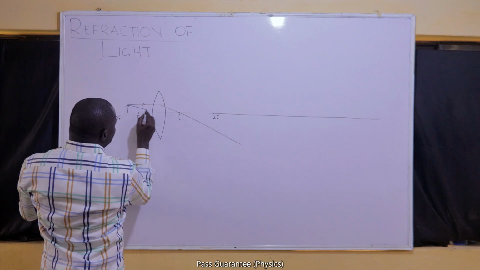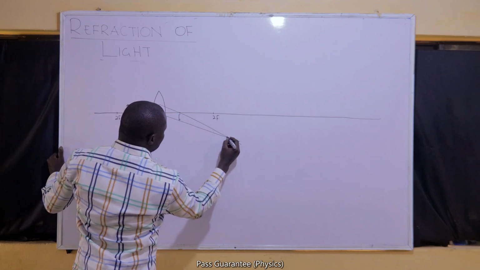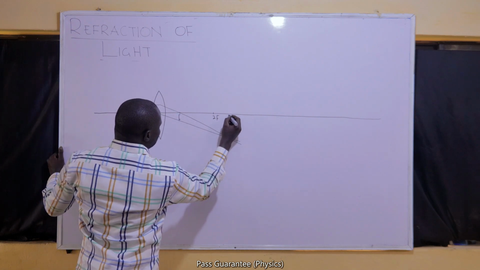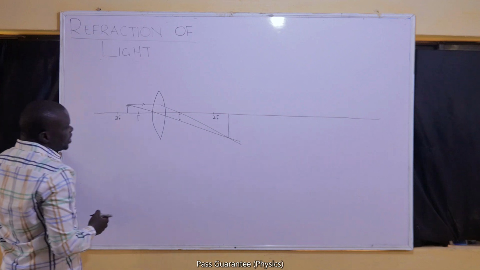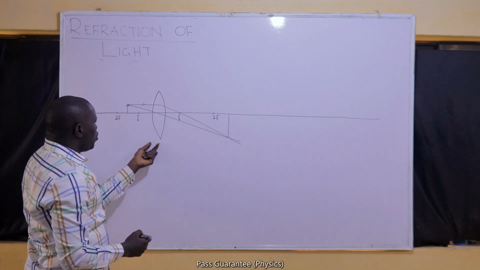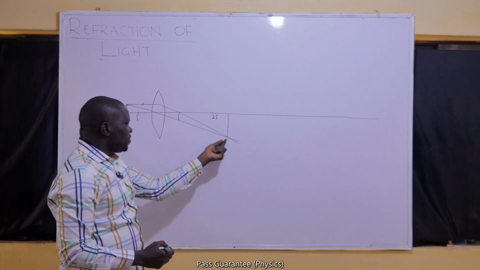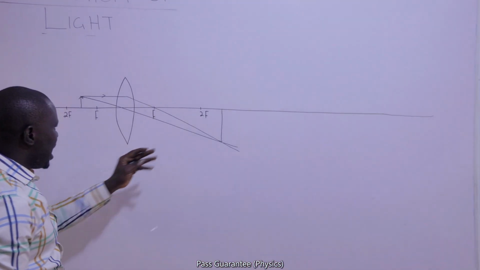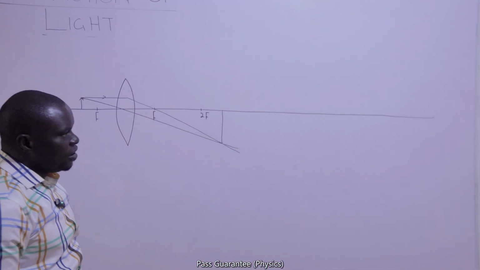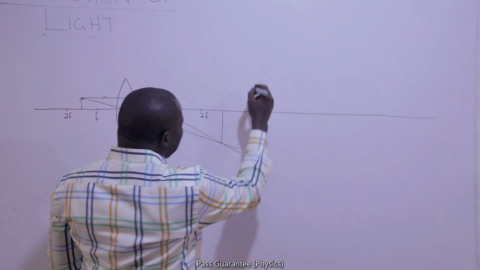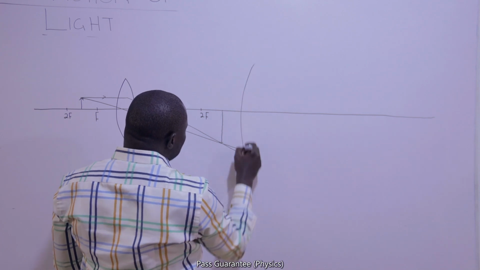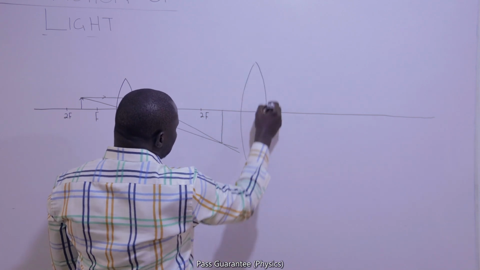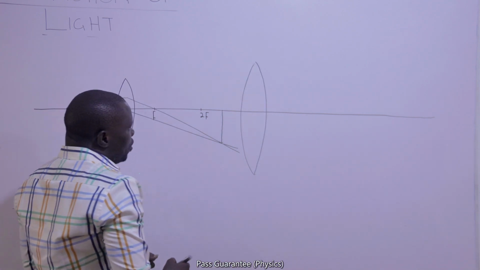One that is magnified, but it is real. So what we have is a lens that will produce a magnified image of the object at a point beyond 2F. If I now decide to bring another lens close to this lens,